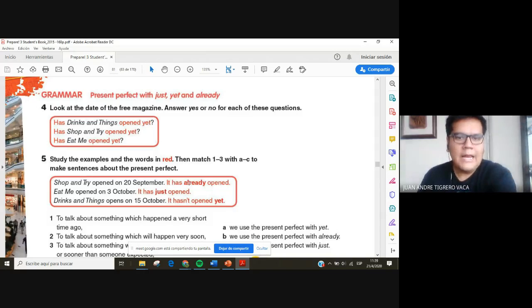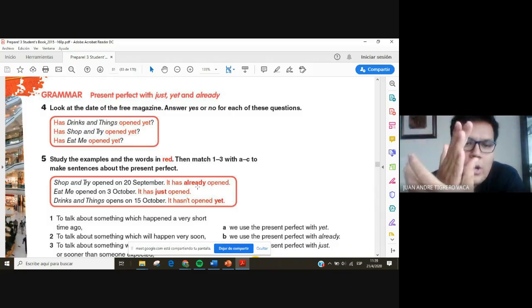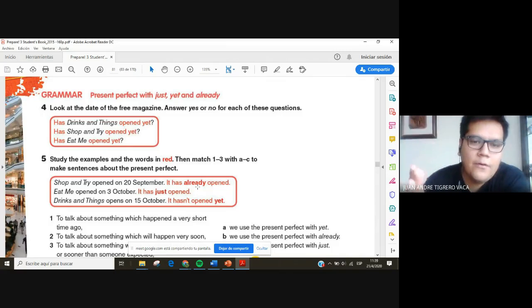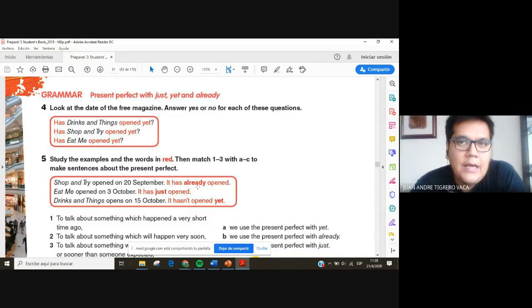That is with already. The example with just is the same. So the key is to know that already and just both go between the auxiliary verb and the verb in past participle. Okay, so keep that in mind.